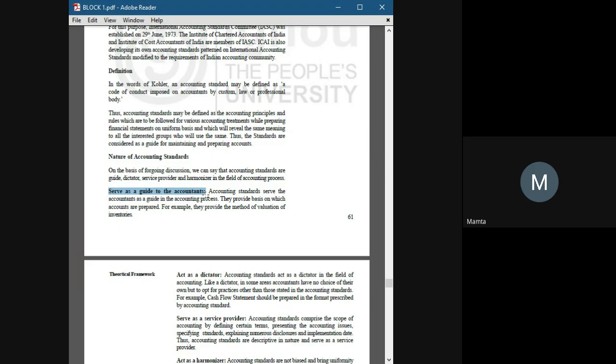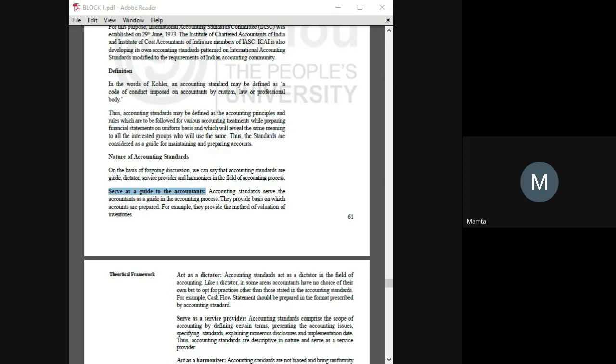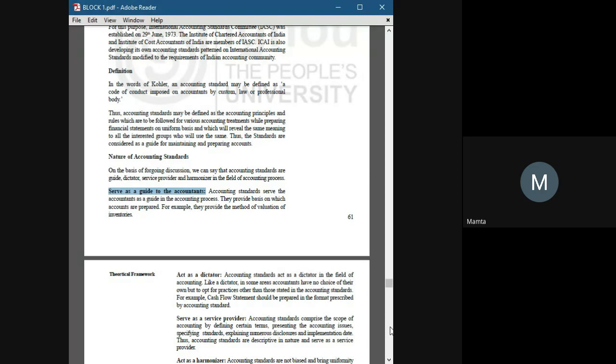How to record a transaction, how to present it in the ledger, how to transfer the journal entry into the ledger, how to calculate profit and loss, how to present a balance sheet. These are the norms which accounting standards tell an accountant.